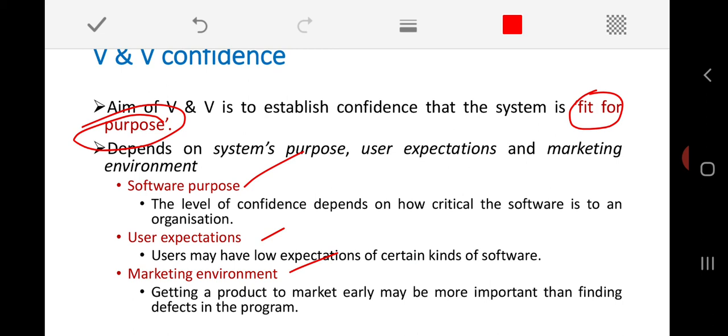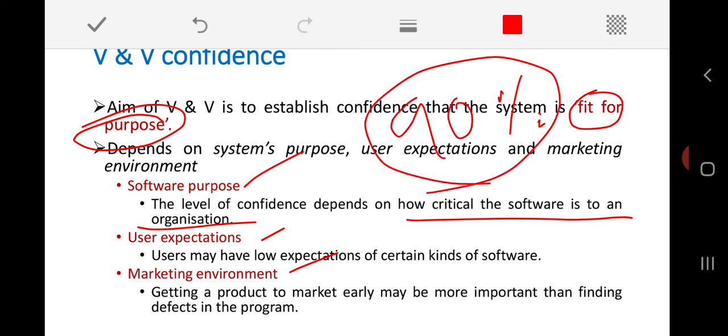Here the first one is software purpose. Sometimes the level of confidence depends on how critical the software is to an organization. Sometimes the software that you are using for your organization is not so critical. Without the software also, if you are able to complete 90% of the work of your organization, then you never have an expectation of a high level of confidence about that particular software, or with respect to quality. We never bother about that.